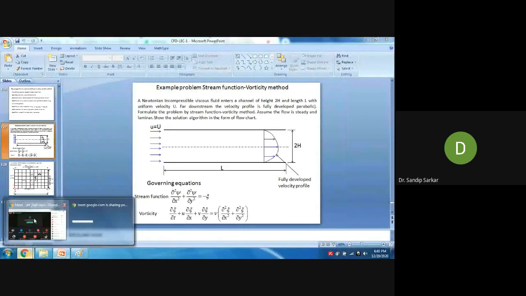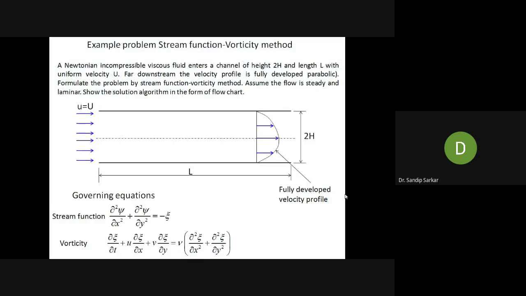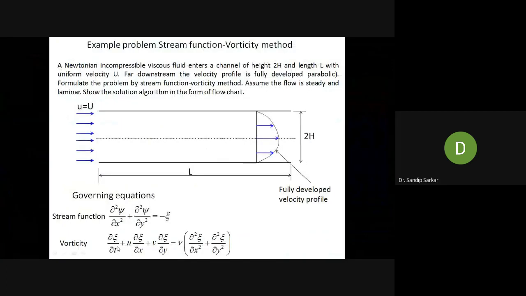This del zeta del t term should be 0 in this case because the fluid is steady flow, right? Fluid is steady, so this term should be 0.